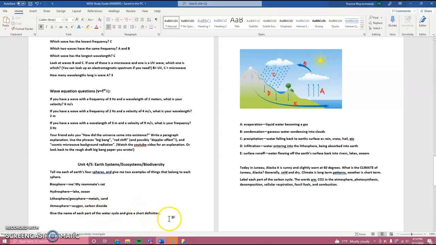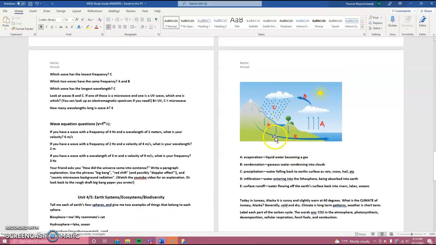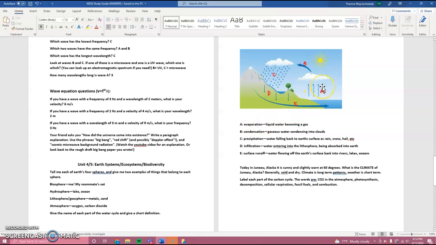Give the name of each part of the water cycle and give a short definition. So here's our water cycle. A over here is evaporation. That is liquid water heating up and becoming a gas. We have B, which is condensation. It is condensing into clouds.